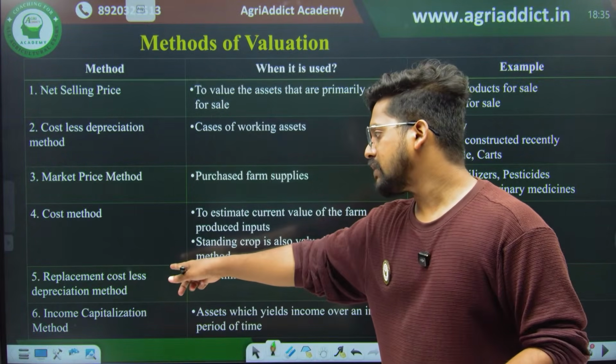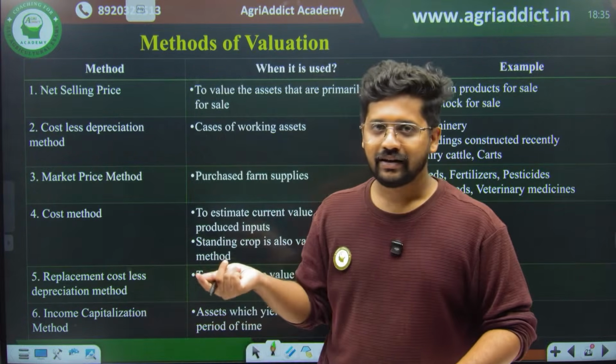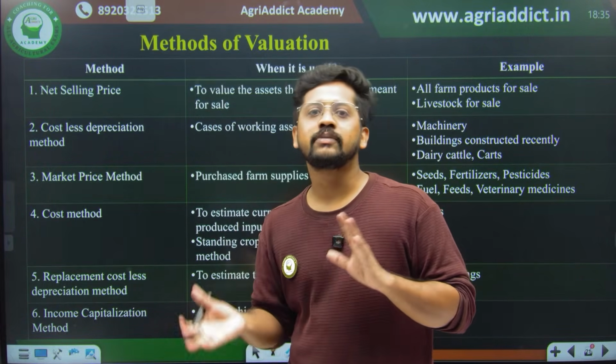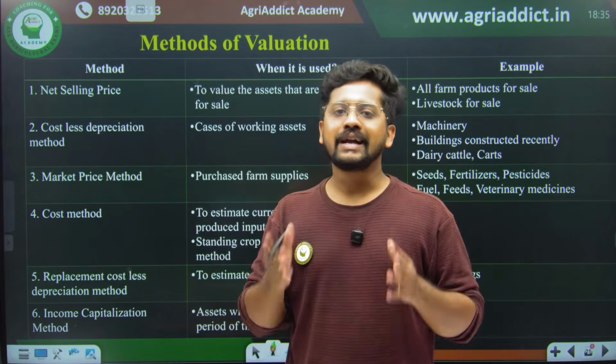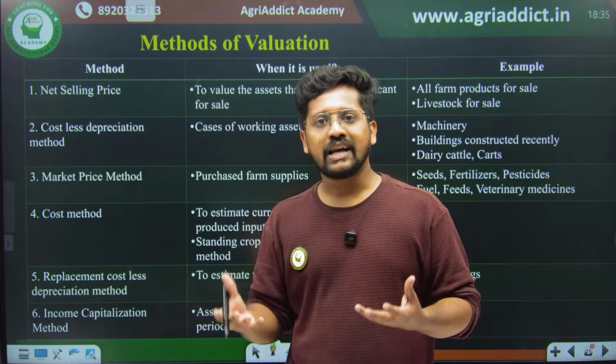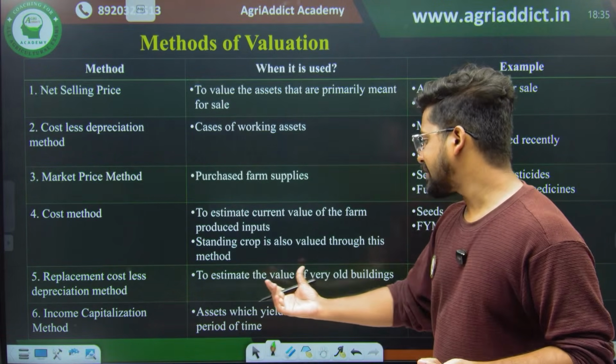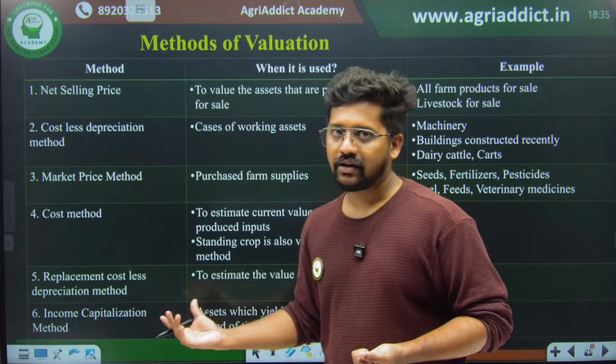And replacement cost less depreciation method, where we should replace something because of the wear and tear, something has to be replaced. For example, some old buildings are there in our campuses, right? So what will be the value of it? That is the replacement cost less depreciation method. So here it is used to value the very old buildings.